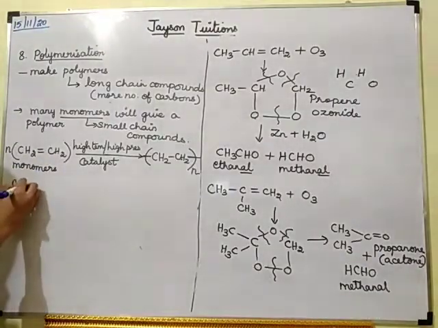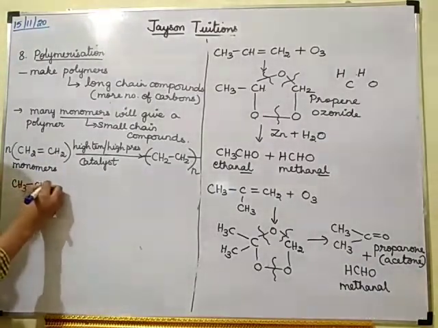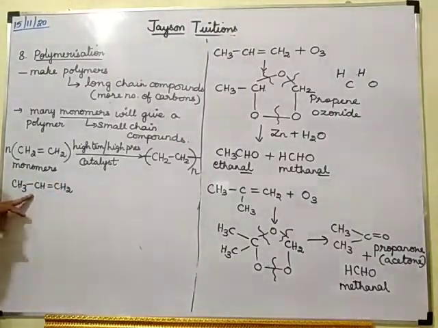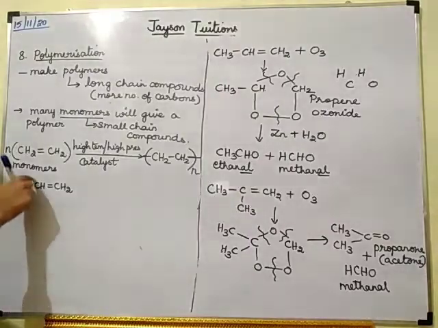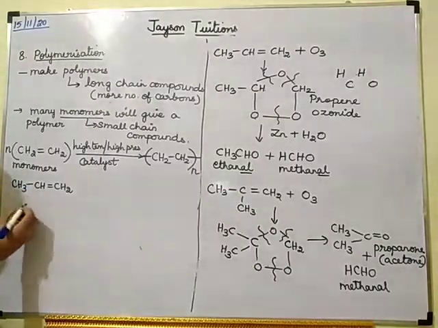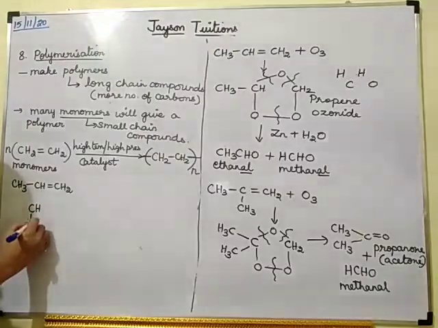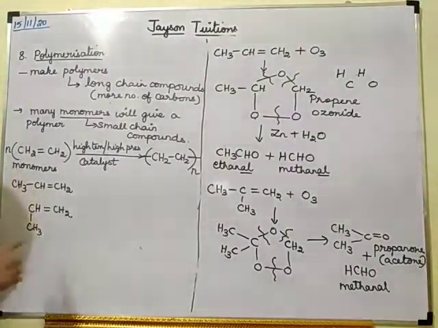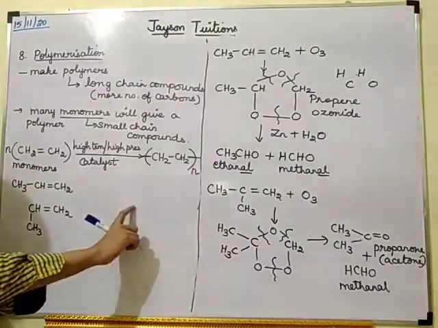So the next one is propene, CH3CH double bond CH2. So for understanding purpose, I am going to write the CH3 down like this, because this double bond only will be connected.